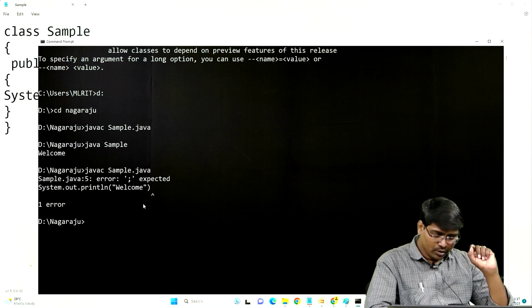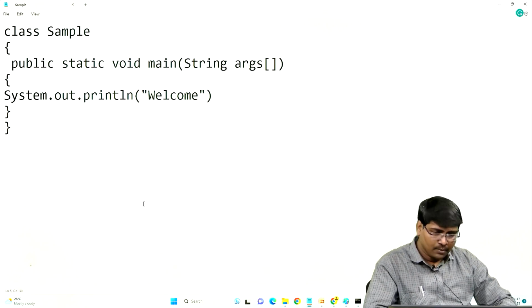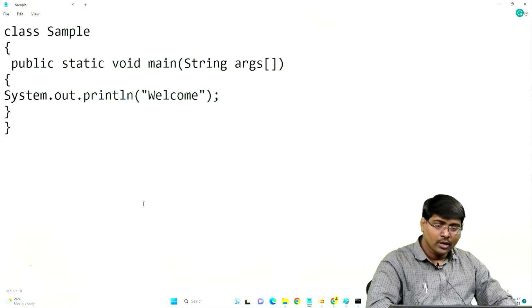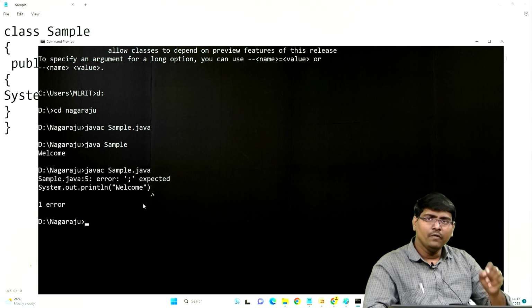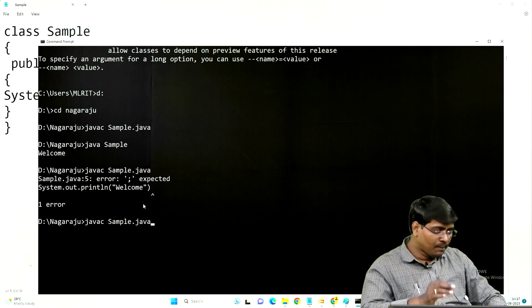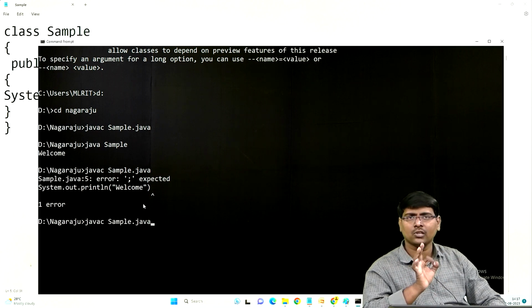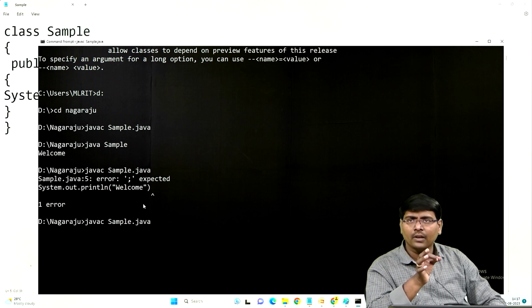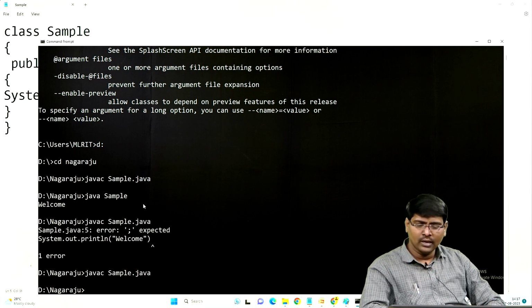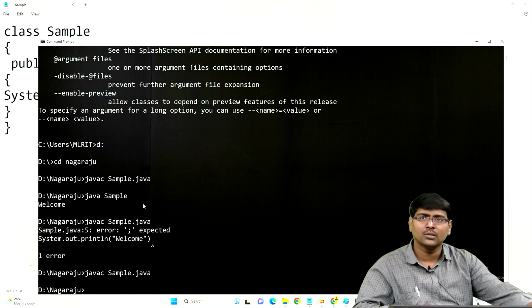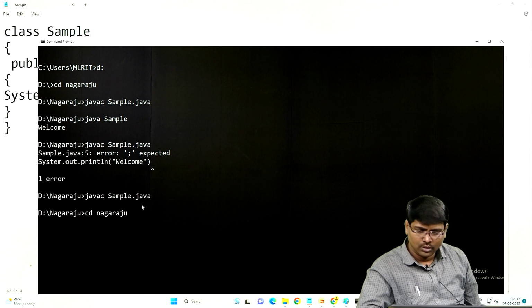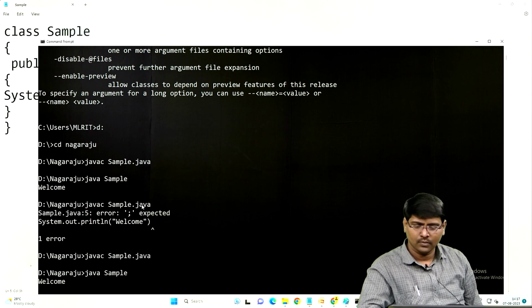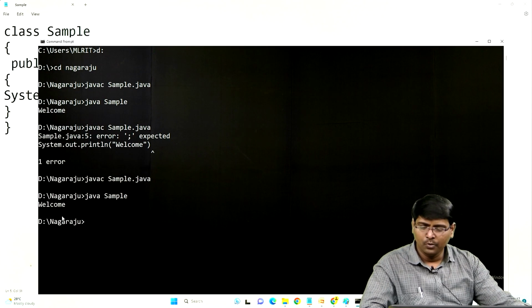Now what you have to do again? Move back, place semicolon, save. If you do any modification in the program, every time you need to compile the program. Don't forget, if you do any modification, you need to do compilation. Now see this one, does it give any error? No. Now java space sample, you are getting the output welcome.